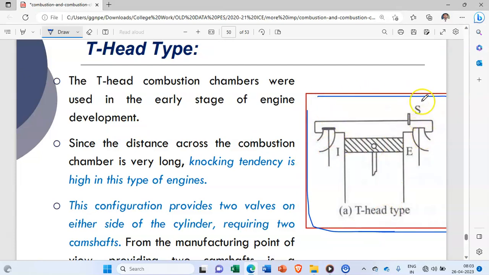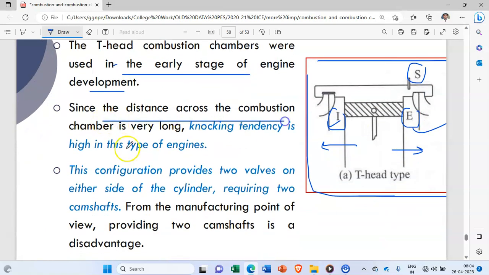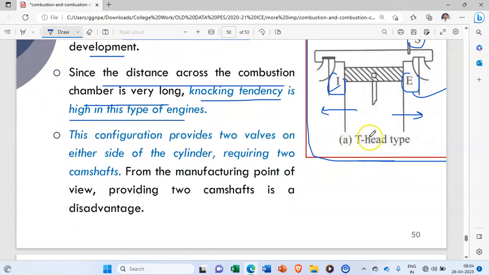like T. So here there is a spark plug, exhaust and inlet valve. So inlet valve and exhaust valve are on both sides, either side of the cylinder. मतलब यहाँ पे एक इधर एक इनलेट वाल्व है और आपका यहाँ पे एग्जॉस्ट वाल्व है, ठीक है. So the T head combustion chamber was used in the early stage of engine development. Since the distance across the combustion chamber is very long, knocking tendency is high in this type of engine.